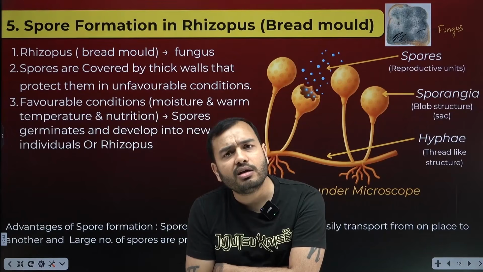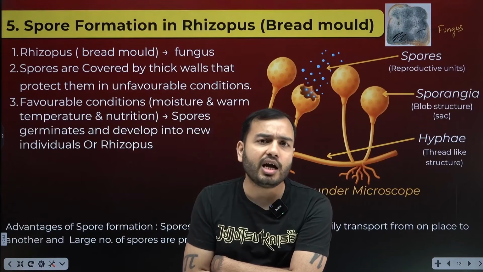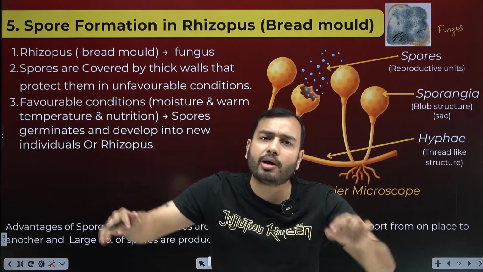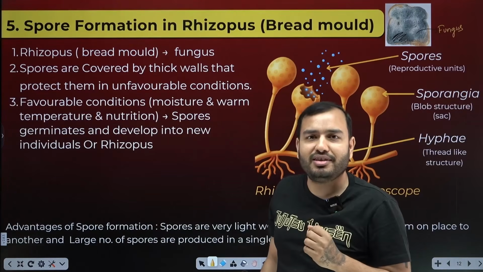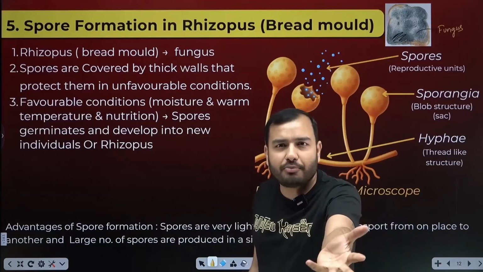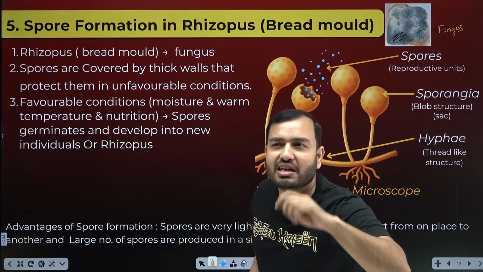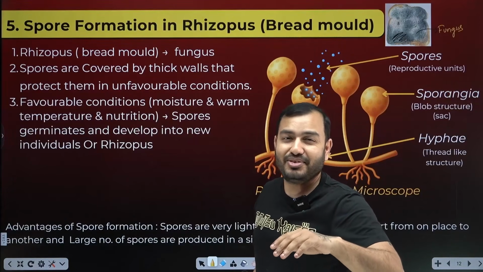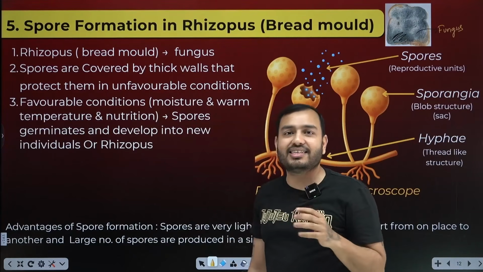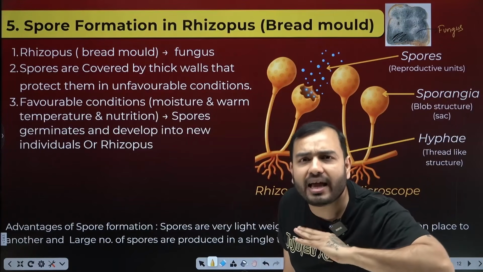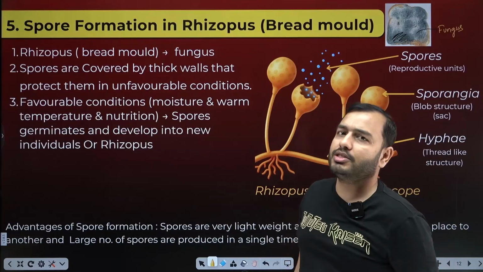Where did it come from? Where did this fungus come from? How did the entire bread become blackish? First it is little, then slowly it spreads. Let's understand how it covers the entire food. Does it happen or not? If you keep bread outside the fridge, what happens after a few days? Fungus grows on it. It is a living organism. So how does the rhizopus spread? How does it reproduce? Let's understand this.